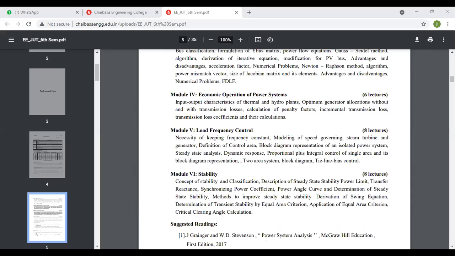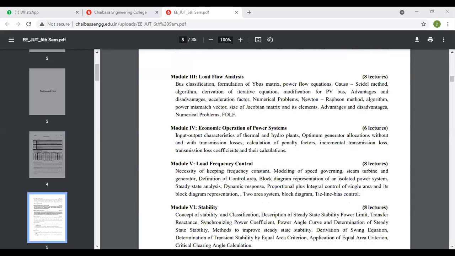Now we have something which is related with the power system operation and control. First chapter is the load flow analysis. Load flow analysis deals with the various kinds of electrical networks, how the power is flowing among the various electrical networks. So we know our electrical power system is integrated, or interconnected.